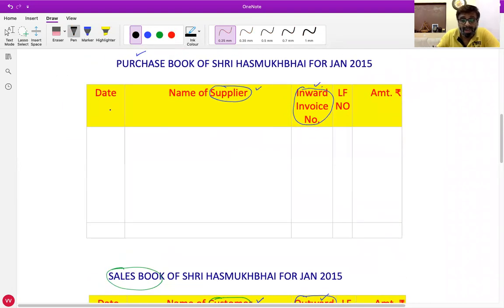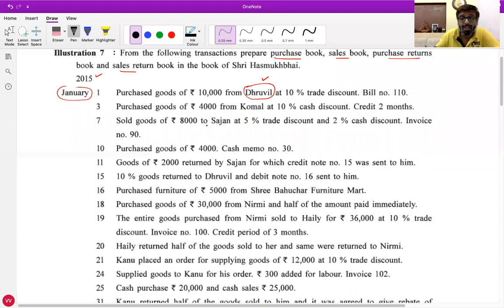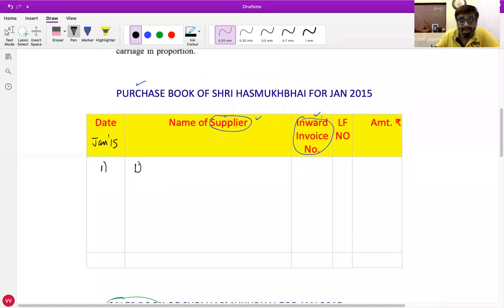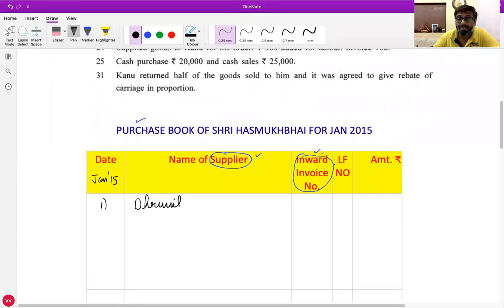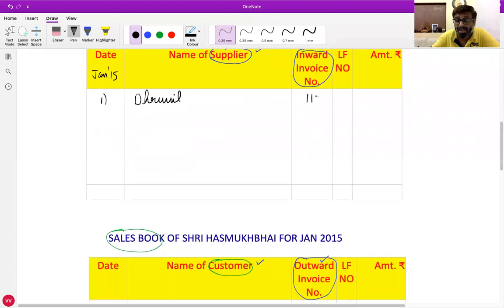All of you write down in purchase book the heading, January 2015. Write down date 1. Name of supplier is Dhruvil. Inward invoice number is this bill number, so write 110.